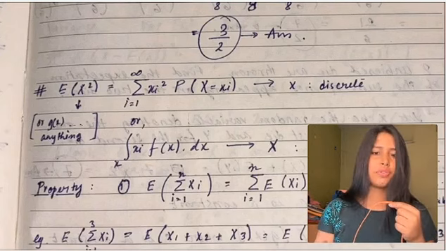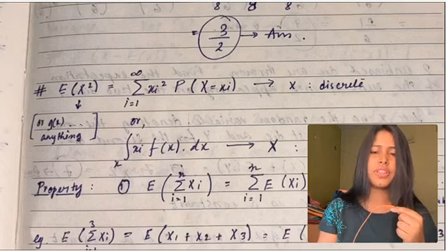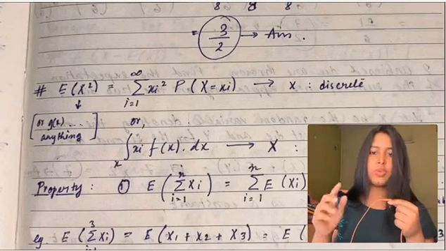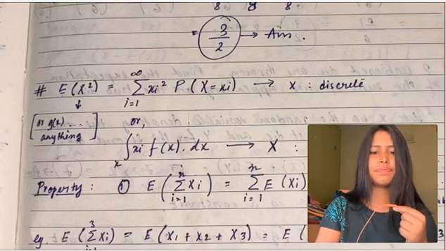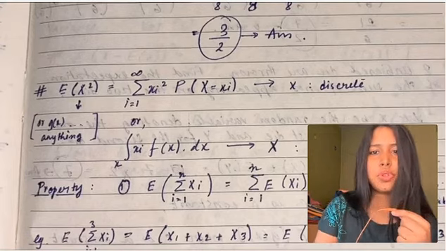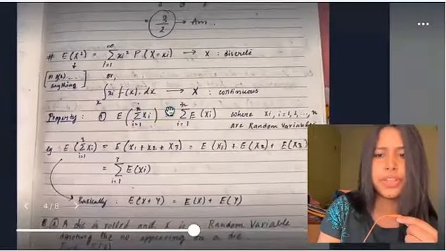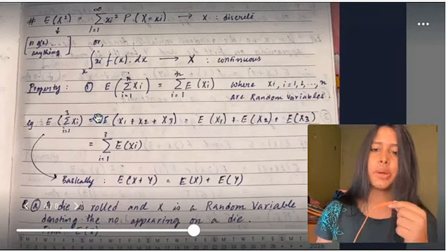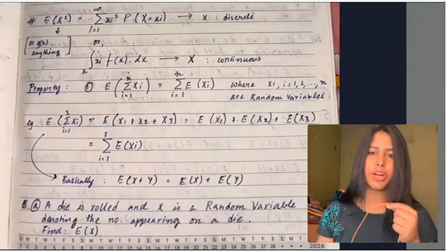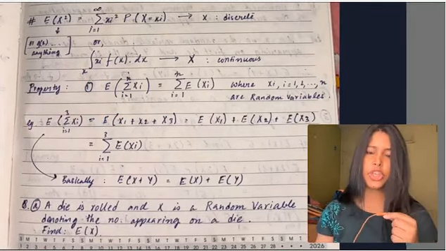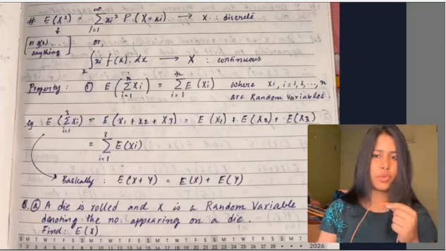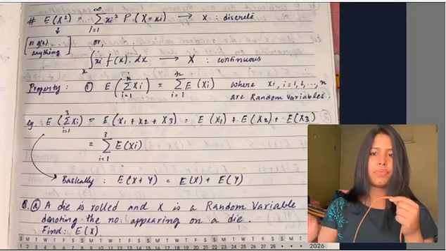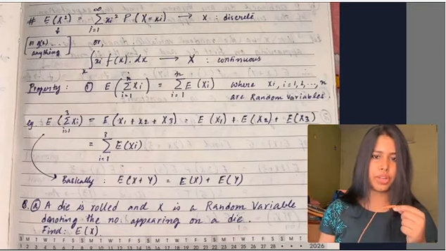Okay, and for x, if x is continuous, then you will just replace that x with g(x). All right. Now let us come to the property here. What is the property written here? First property: the expectation of the summation of Xi, i running from 1 to n, is equal to the summation of the expectation of Xi, i running from 1 to n, where the Xi are random variables.